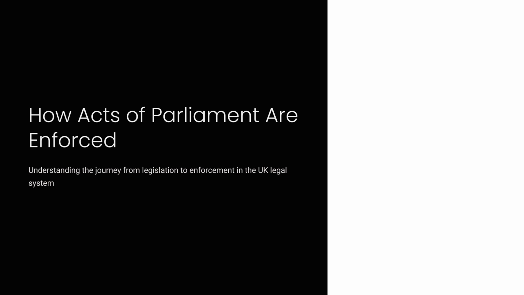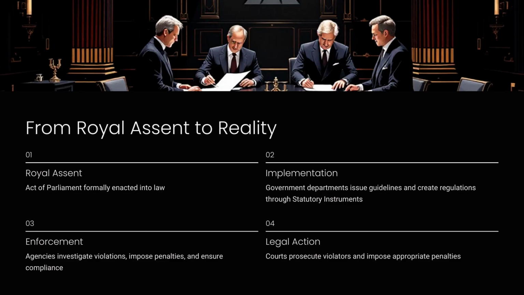How acts of parliament are enforced. Understanding the journey from legislation to enforcement in the UK legal system. From royal assent to reality. Royal assent: Act of Parliament formally enacted into law.